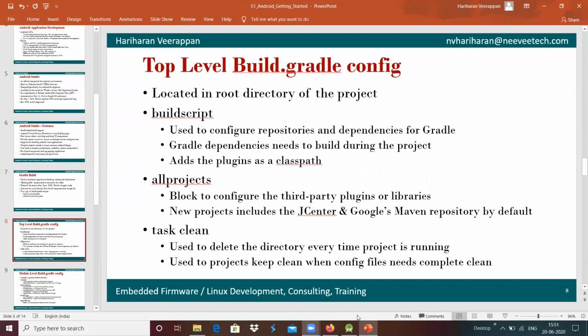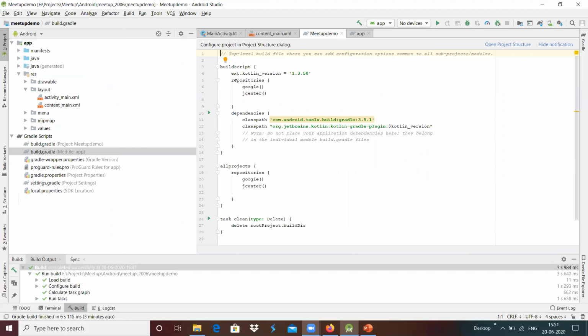We have the option buildscript over here, the option allprojects, and the option task clean over here. These are the three options we have in order to build this application.